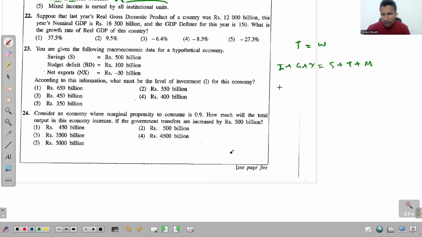What if you take this G to the other side? S is here anyway. Now you write tax. When you take this G to the other side, it becomes minus G. Right? And what's this now? That is the difference between tax revenue and the government purchases, which is the budget deficit.